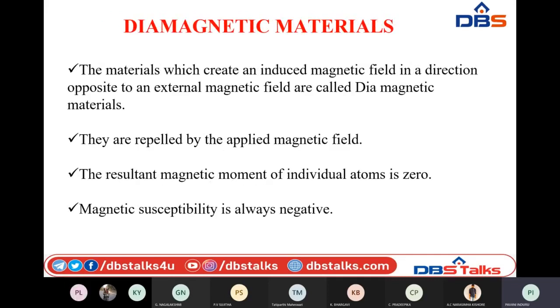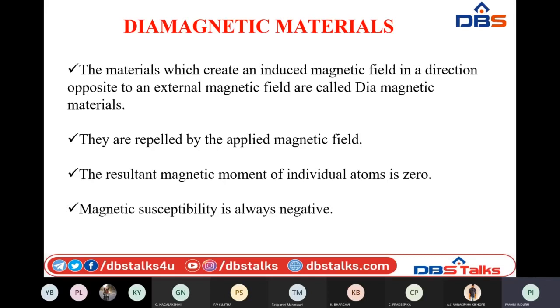So coming to the diamagnetic materials, we have already discussed that in the previous session. The net magnetism present in any material is the result of orbital magnetic moment and, similarly, spin magnetic moment. So the total magnetic moment present in any material is the sum of the orbital magnetic moment as well as the spin magnetic moment. When we sum up those two, we will have the net dipole moment.